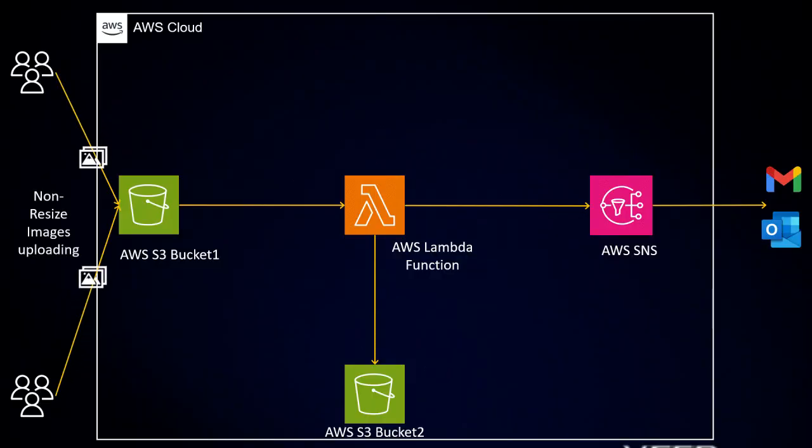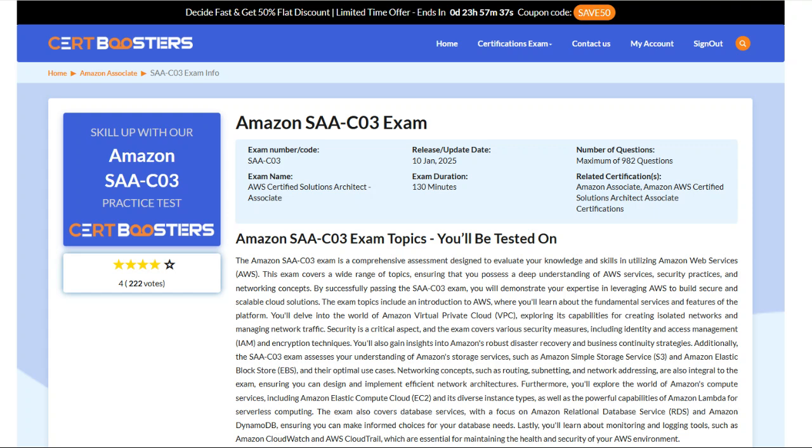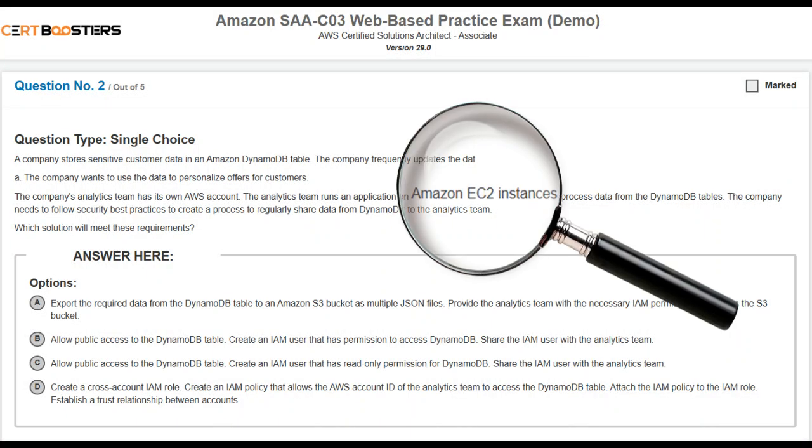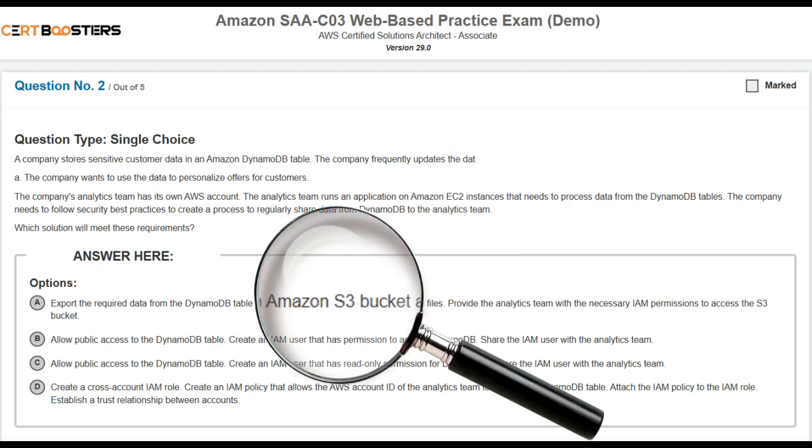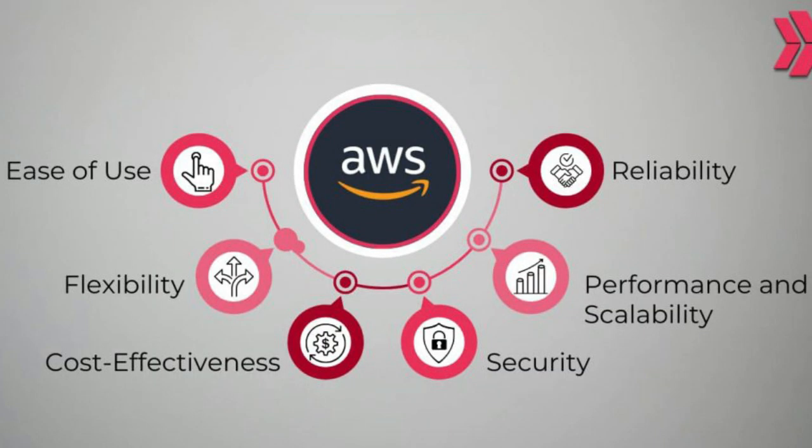You might know the definitions of EC2, S3 or RDS, but do you know when and why to use them? That's what the AWS SAA-C03 exam is really testing. Our practice tests help bridge this gap by presenting scenario-based questions. You'll learn to evaluate the best solution based on cost, scalability, and security, exactly what AWS wants you to do.